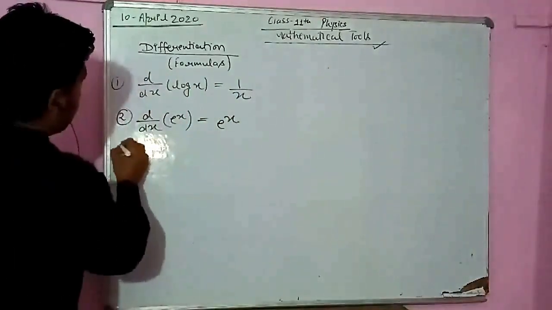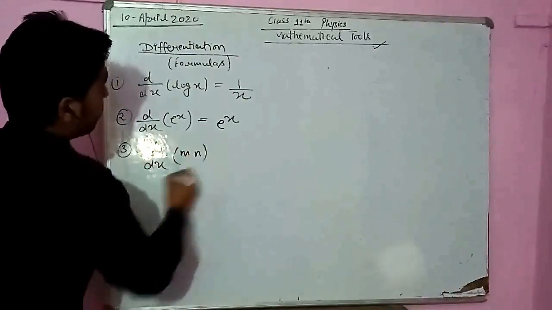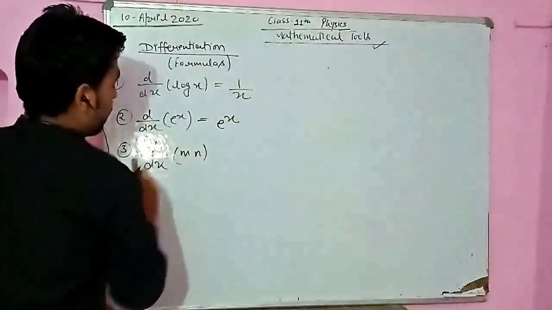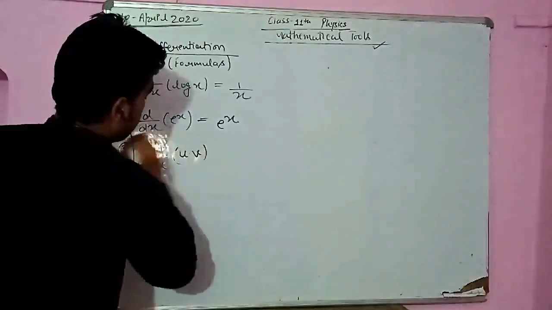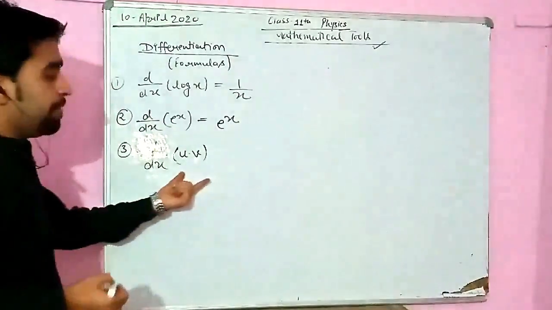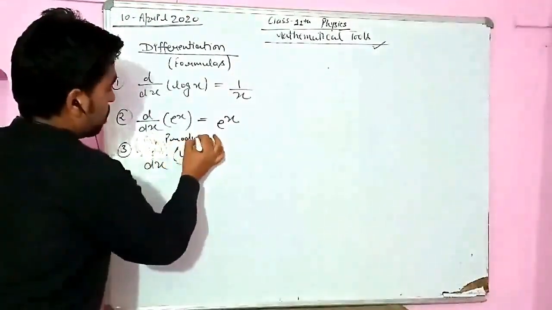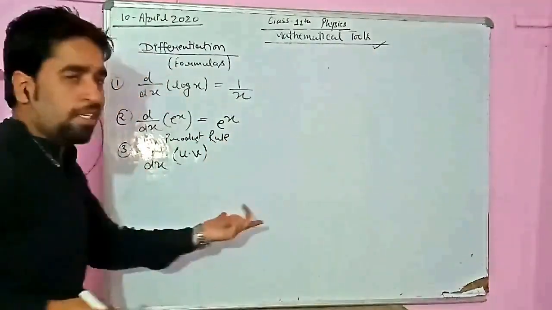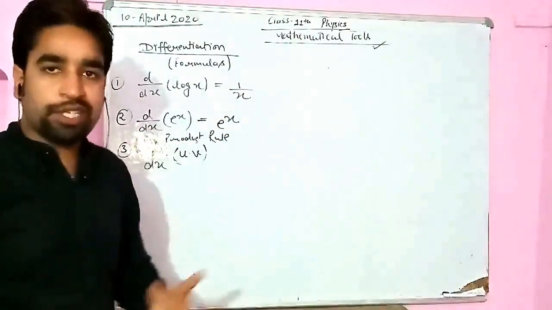Now suppose you are going to differentiate a function which is given in the form of a product of two functions. Okay, m into n, you can write u into v. Okay, so let us consider u into v. अगर हमें दो फंक्शंस के प्रोडक्ट की फॉर्म में दे रखा है, डिफरेंशिएट हमें करना है, and this is also known as the product rule. पहले आप इनको बिल्कुल लर्न करते चले जाइए, रटते चले जाइए, we can say, and later on I will apply it, application देखेंगे इसकी.